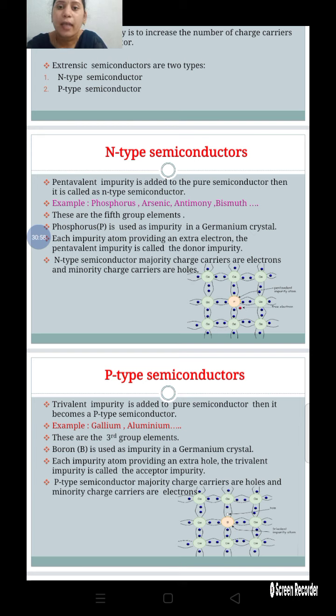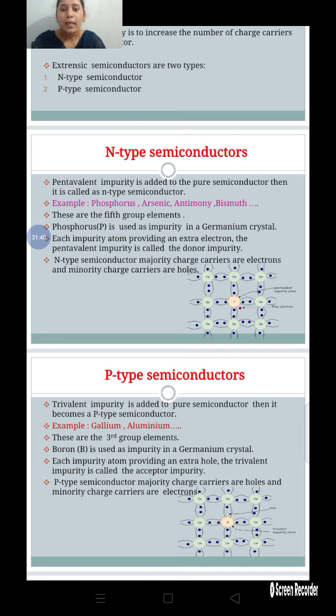What are the examples of N-type impurities? Phosphorus, arsenic, antimony, and bismuth. These are fifth group elements. Among them, the symbol of phosphorus is P. Phosphorus is used as an impurity in the germanium crystal.